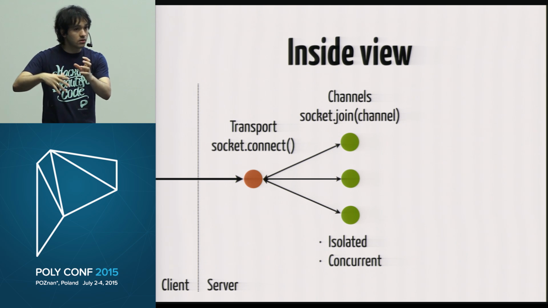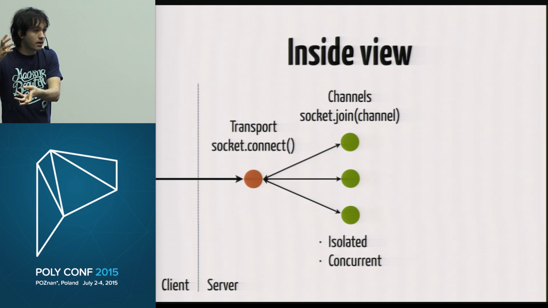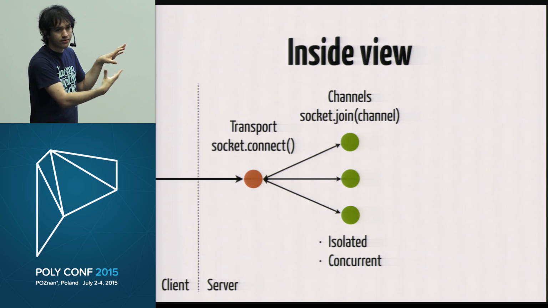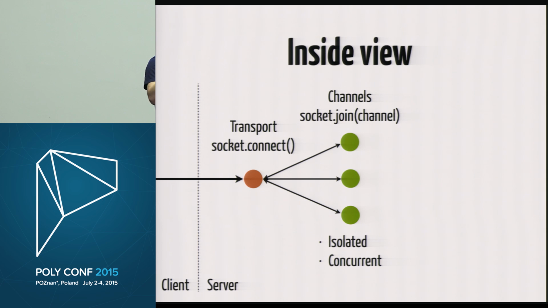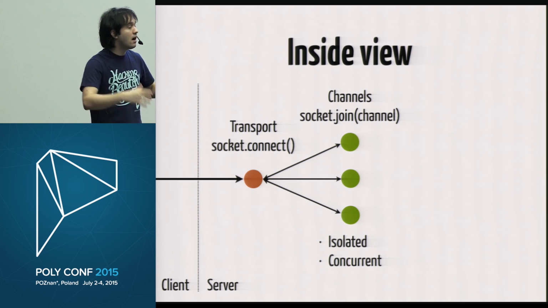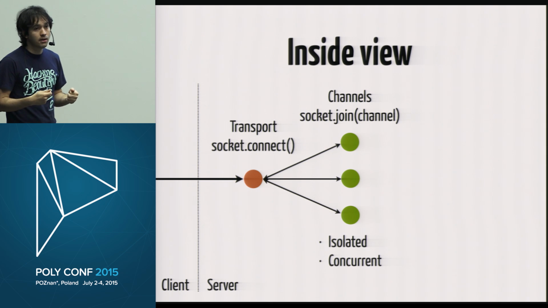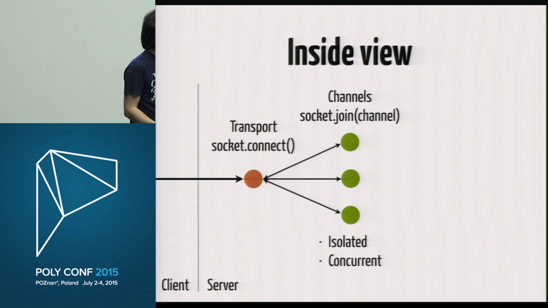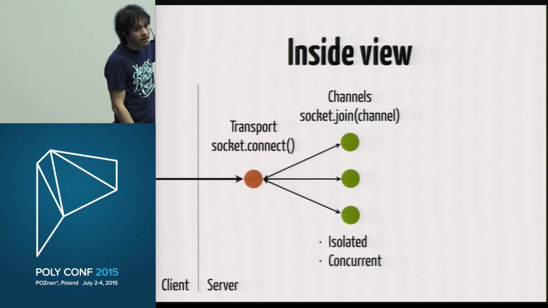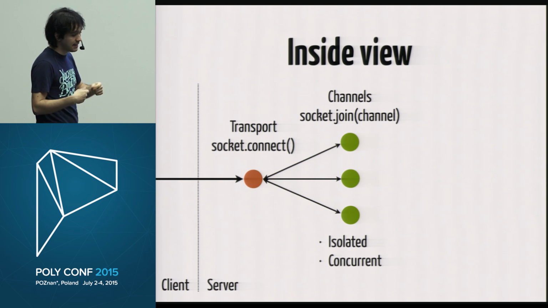Because they are isolated. So if there is an error in some particular code that happens in a room, the system is going to be fine, right? Everything is going to continue running. Even more important, there's not going to be an exception that brings everything down and maybe forces a disconnection. And this matters because if you're talking about embedded devices, for example, maybe establishing a connection is expensive. So we really want to have the channels isolated from the transport. And we have very good guarantees for that when writing Phoenix in Elixir.